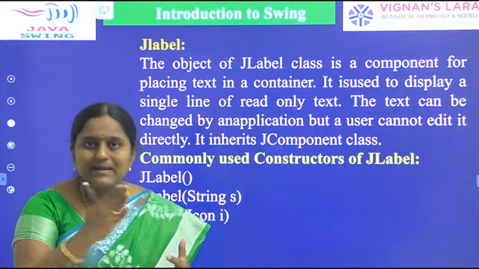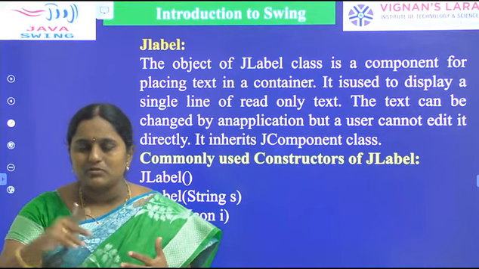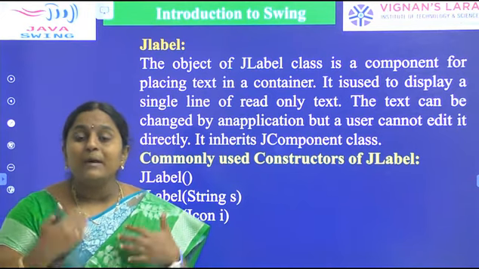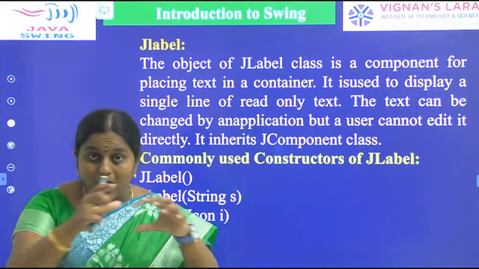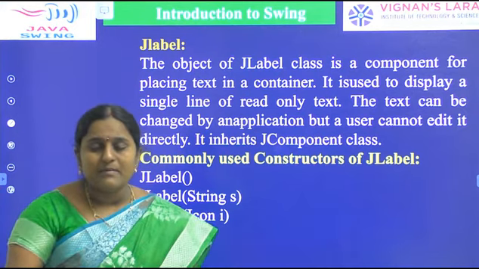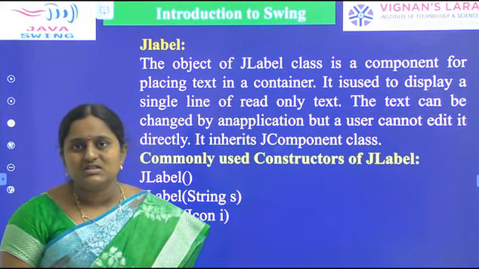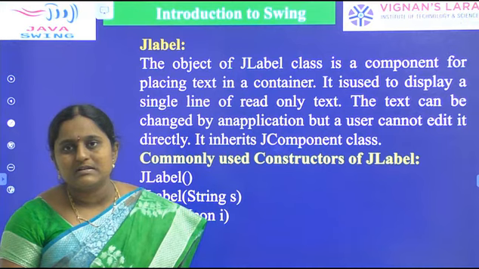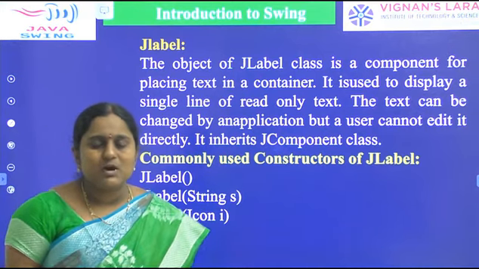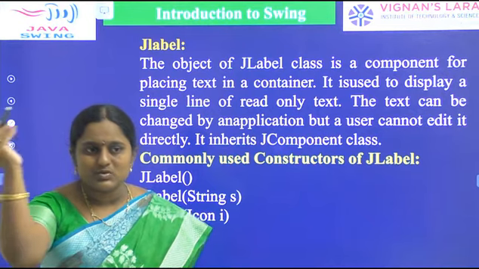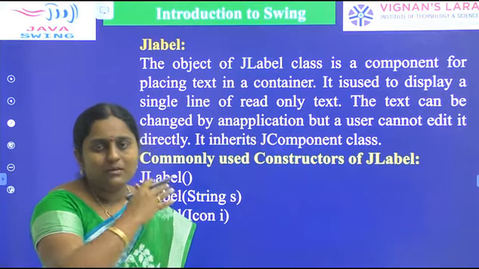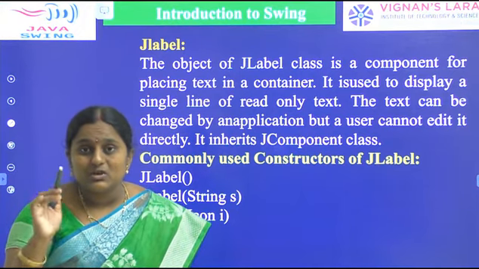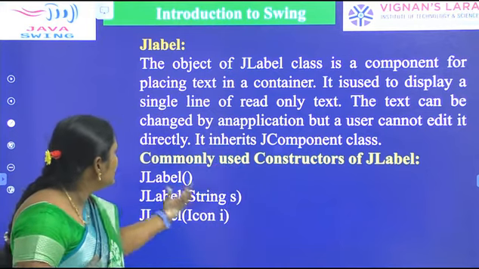We can't perform any operations by using a label. Take Gmail as an example: "Enter your username, enter your password." These two are labels. The application can change them, but as the user we can't change them. We just read what the label name is. Labels are passive controls compared to any other components. All the other components are active controls because user interaction is possible. Suppose we move a cursor from one place to another, an event is generated. But with a label no event is generated, because labels are passive controls and interaction with the user is not possible.